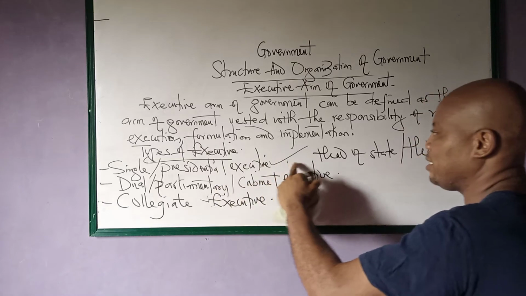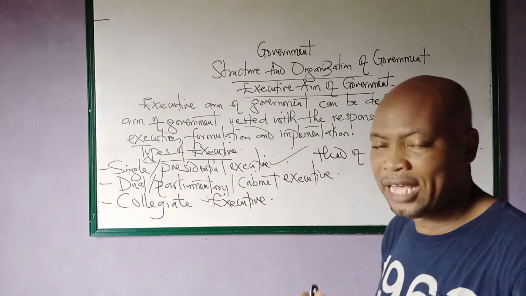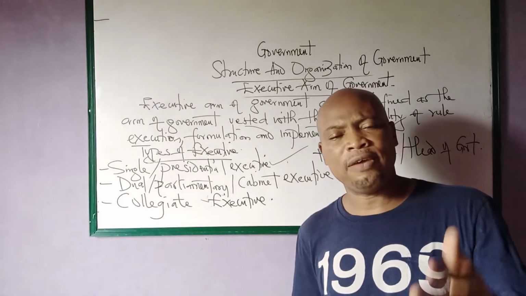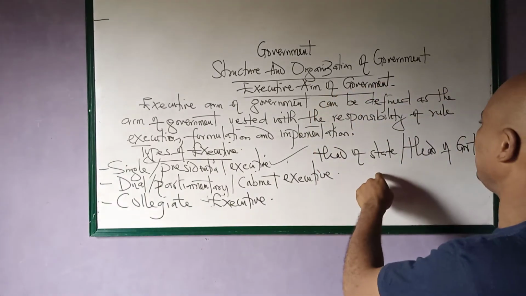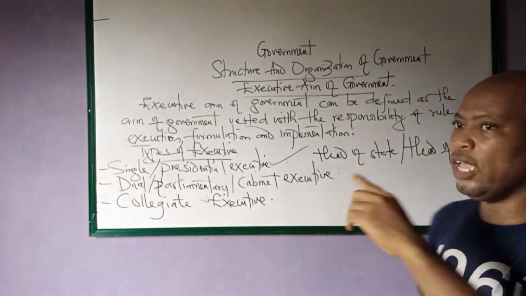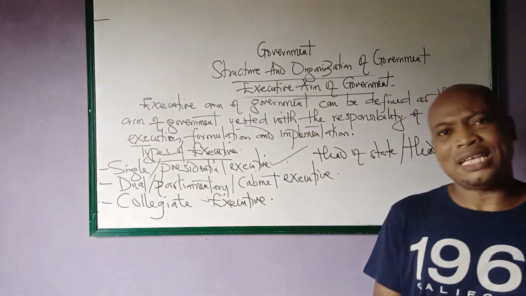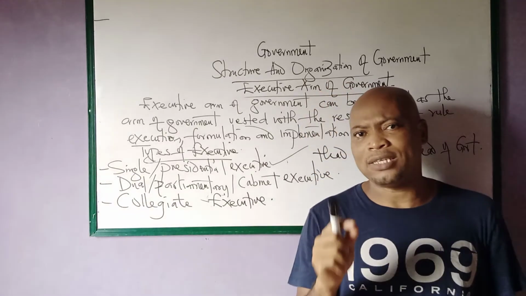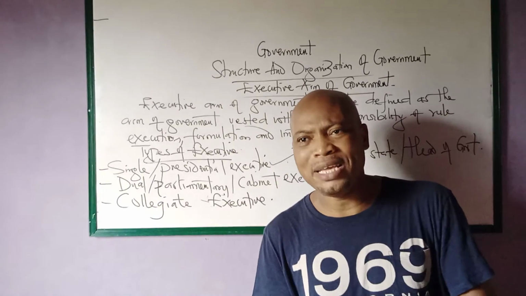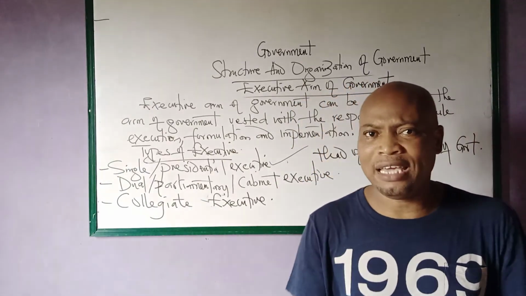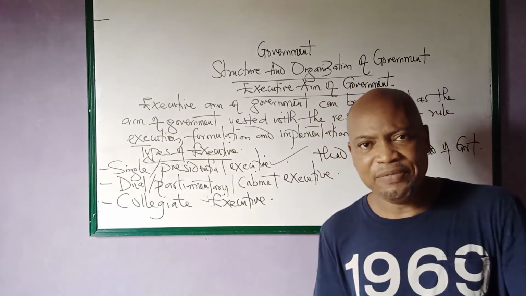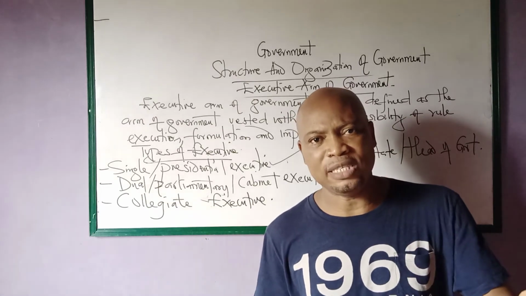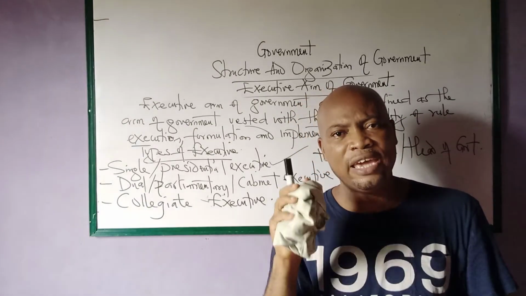So under a single or presidential executive, one individual is both the head of state and the head of government. In other words, it performs both what we call ceremonial and executive functions. Ceremonial as the head of state and executive as the head of government. So in other words, the cabinet ministers that are selected by the president are not members of the parliament. The members of the parliament are not members of the cabinet. There is what we call individual responsibility, as opposed to what we call collective responsibility.